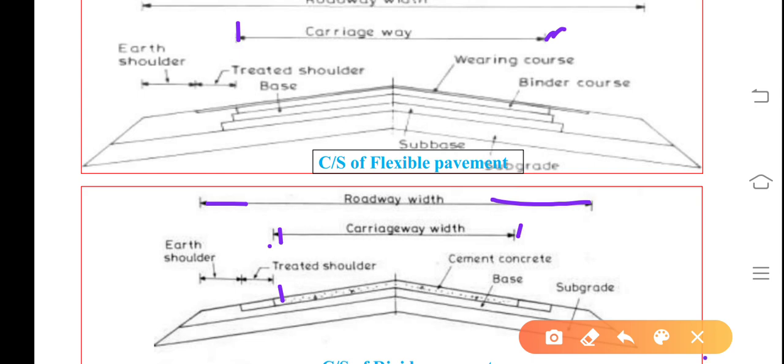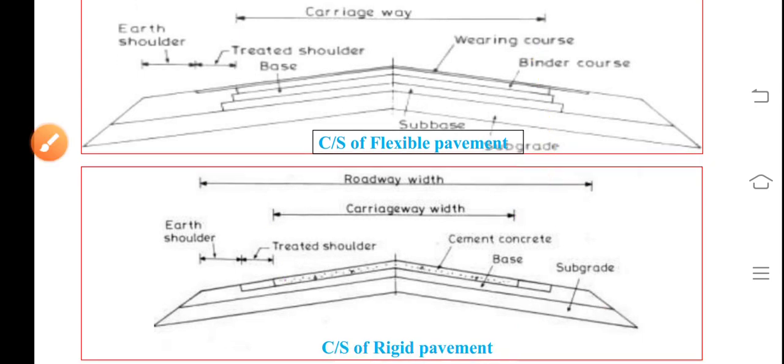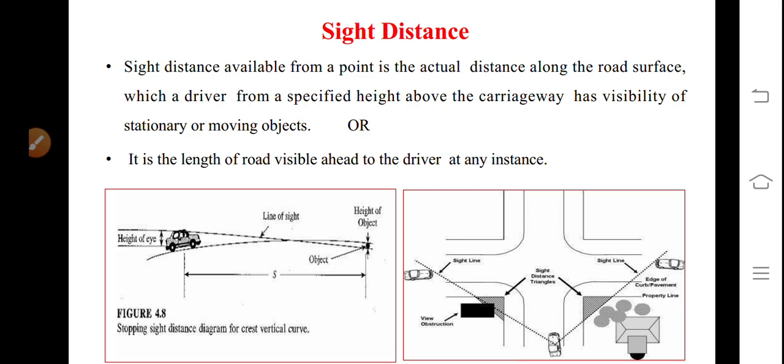Similarly, this is for rigid pavement, that is cement concrete road. Subbase, if at all, may be provided over the subgrade, and directly cement concrete is provided as the surface course. Carriageway width, earth shoulder, etc. are shown in this figure. We will stop here. We will see the next chapter or article, side distance, in the next class. Okay.